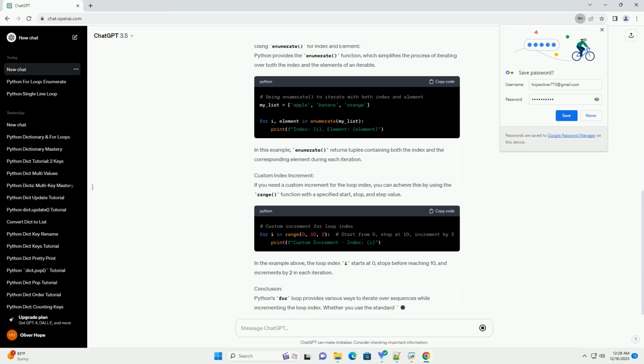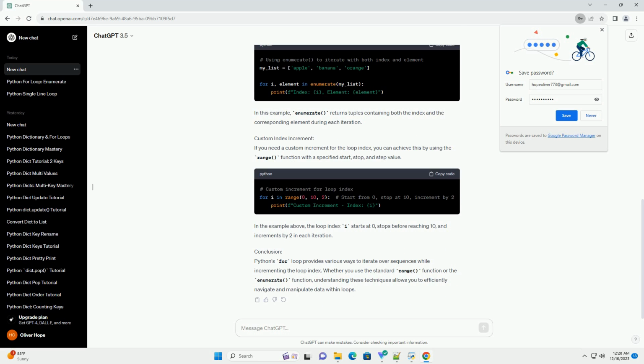The basic syntax of a for loop in Python is as follows. Now, let's look at how we can increment the loop index to access both the element and its corresponding index. The range function is commonly used to generate a sequence of numbers, and it's often combined with the len function to iterate over the indices of a sequence.